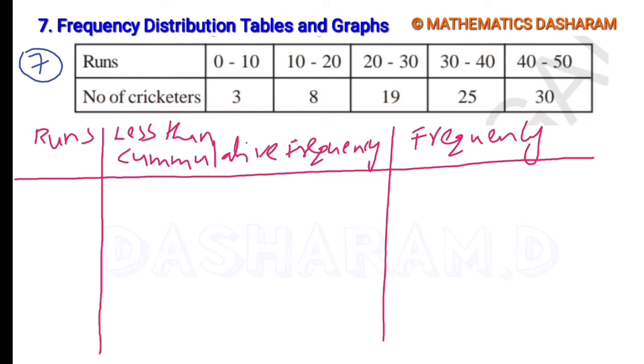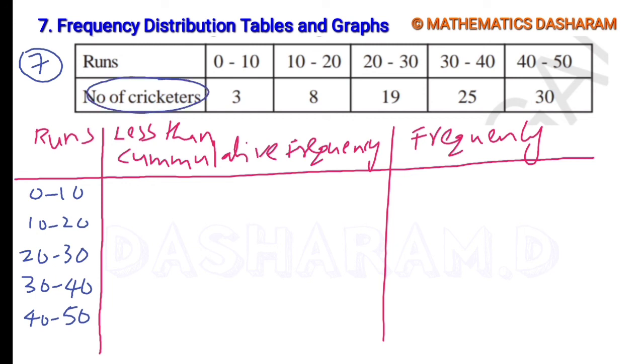In this, the first column is runs, the second is less than cumulative frequency, the third is our required answer, frequencies. The runs are 0 to 10, 10 to 20, 20 to 30, and the less than cumulative frequency, meaning number of cricketers, is 3, 8, 19, 25, 30.